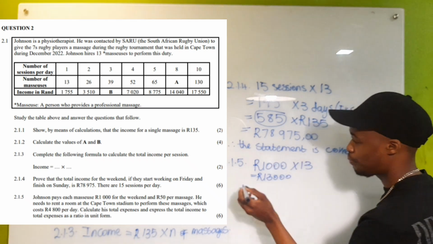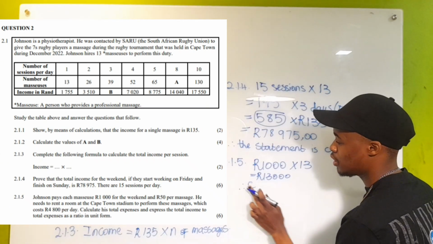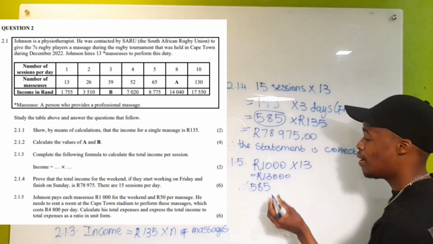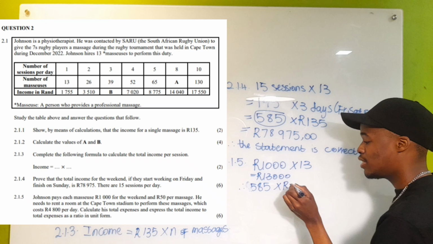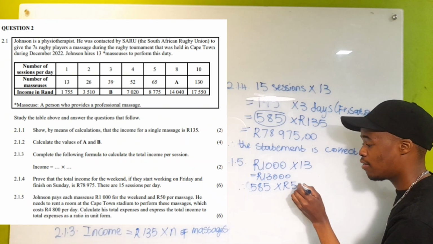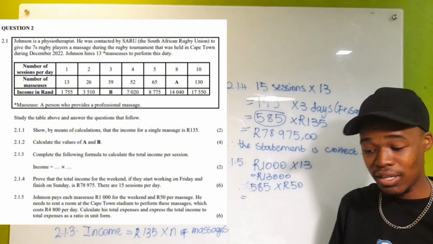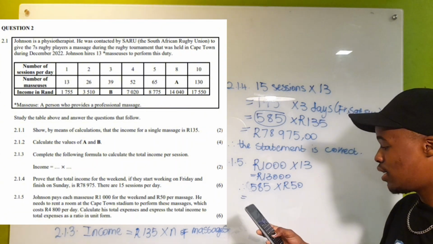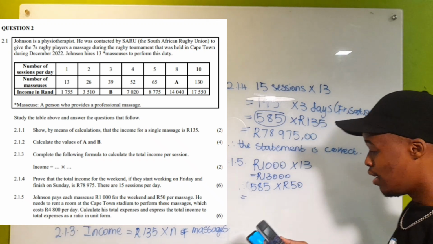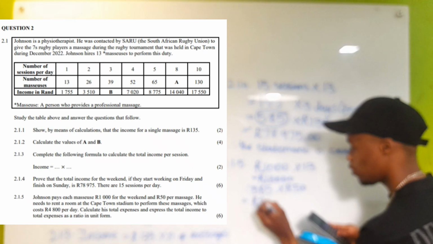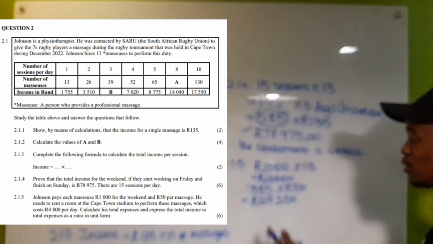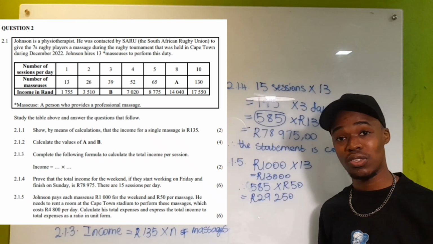So we're going to say 585 massages multiplied by the additional 50 rand that each masseuse is going to get. So multiply by 50 rands. So let's see how much that is. So 585 massages multiplied by 50 rands per massage, and it's a total of 29,250 rands. So this is the amount that he's going to pay for each massage that they perform.